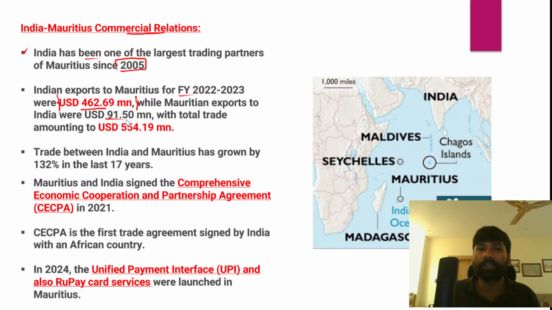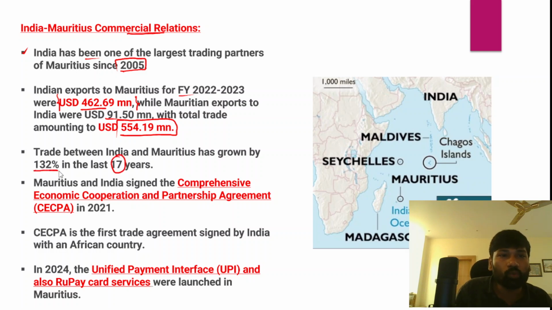So the combined or total trade between these two countries amounts to 554.19 million. And when we talk about the growth in trade between India and Mauritius, in the last 17 years the trade between the two countries has grown by 132%, right? So almost 132% increase in the bilateral trade. So it is definitely a positive development, but trade has not yet reached its full potential.